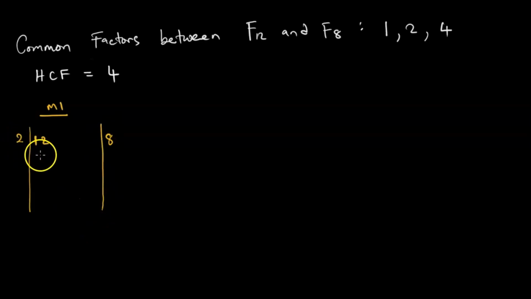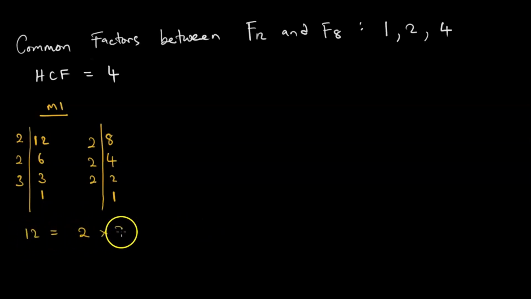Tikati 2 into 12, that is 6. 2 into 6 is 3, and 3 into 3 is 1. Tikati 2 into 8, that is 4. 2 into 4 is 2, and 2 into 2 is 1. Tadaro, we are going to say 12 are equal to 2 times 2 times 3, and 8 are equal to 2 times 2 times 2.